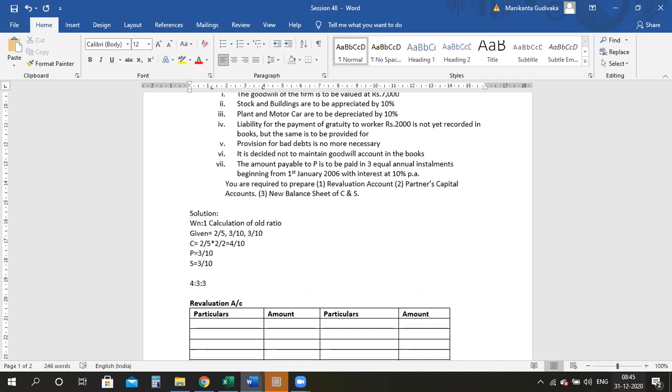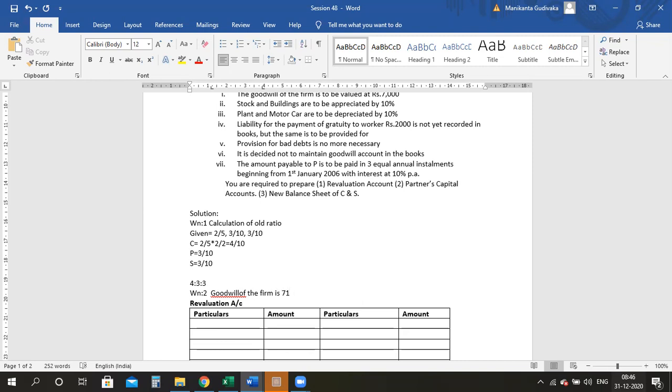I have to now go and do the working note for my goodwill adjustment, because Mr. P is retiring. Now, the goodwill of the firm is how much? It is 7,000.